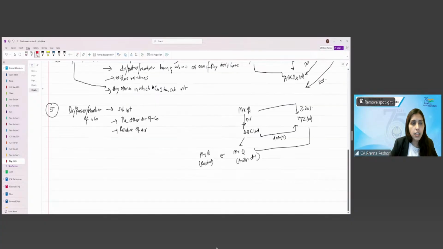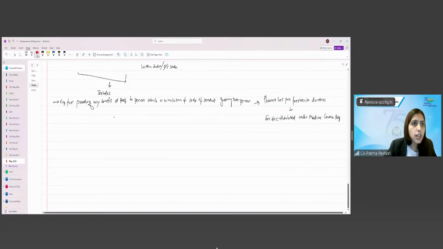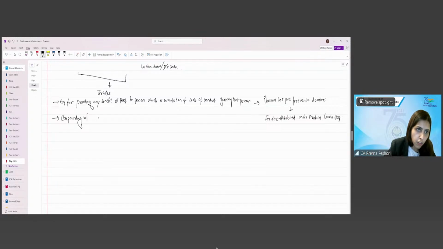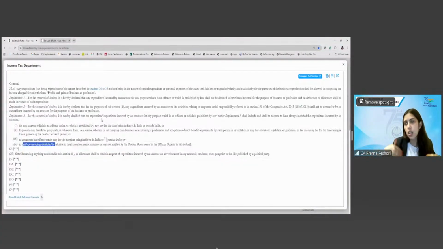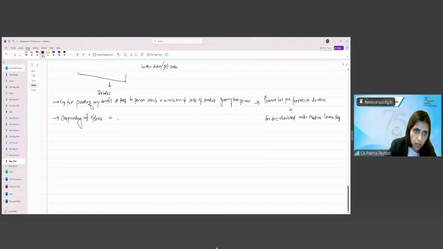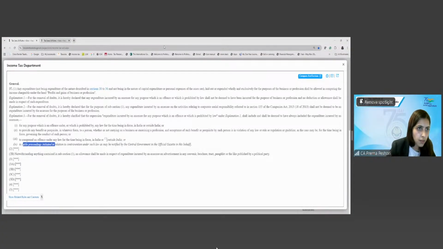Then this also includes compounding of offense. So any expense for the compounding of offense, which means to pay the fine instead of prosecution, whether in India or outside, is going to be disallowed. And last, to settle proceedings in relation to contravention as may be notified.